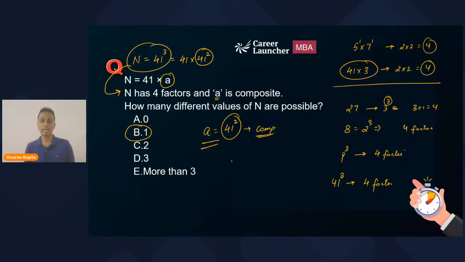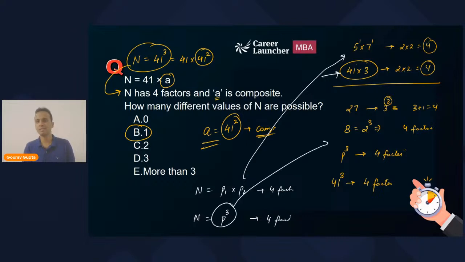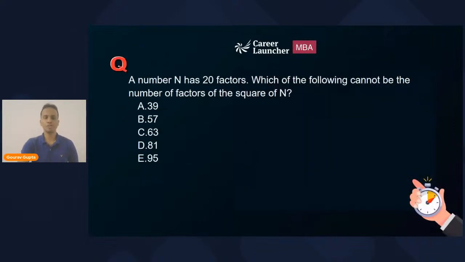So any number, look at the bottom of the screen now. Any number of this type, P1 multiplied by P2, product of two different prime numbers, can have 4 factors, right? The example is this and this. And any number which is a cube of a prime number will also have four factors, right? So the example is this, and a lot of examples are there. Understood the logical way of solving this? Let's look at one more question.